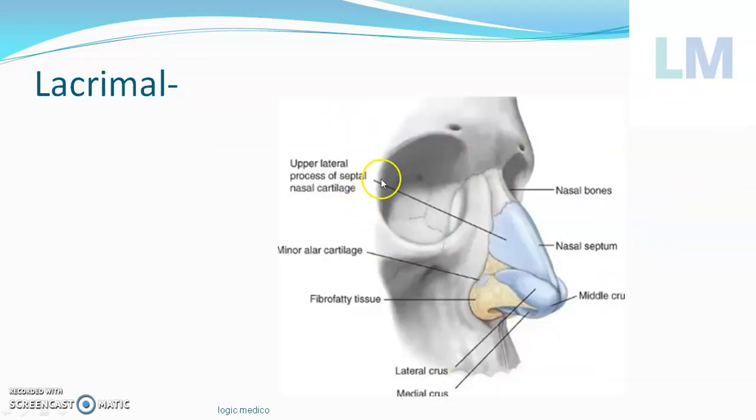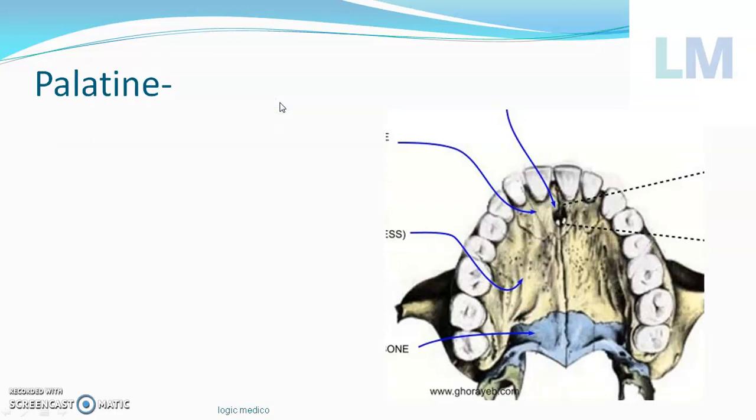Next, coming to lacrimal. There is one gland here in the orbit. It's called the lacrimal gland. Then ducts come through the conjunctiva into the lacrimal sac on the medial side, and end in the nose by the nasolacrimal duct. So lacrimal means tear. A gland producing tears will be called the lacrimal gland. So lacrimal means tear.